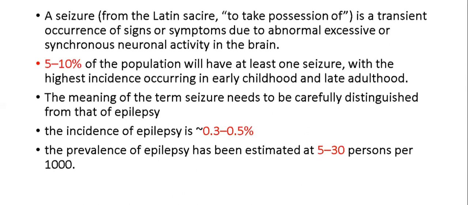So definitely there will be some abnormal activity. Sometimes there will be excessive activity for all of us, but most of the time it will not be synchronous neuronal activity. That is the reason why most normal people will not have seizures. When all three go together, then only there will be seizures. So EEG is related to that, but diagnosis is clinical only. Okay, so EEG will not come into the picture here. So the seizure incidence will be 5 to 10%, at least one seizure.